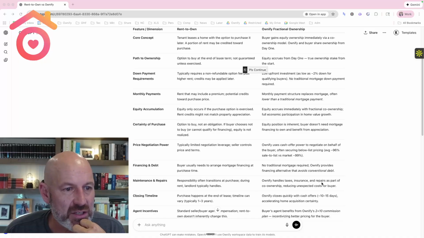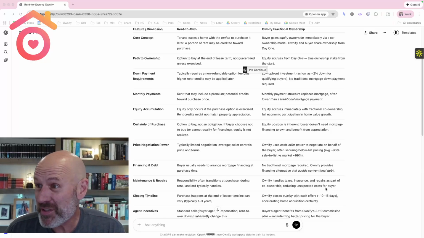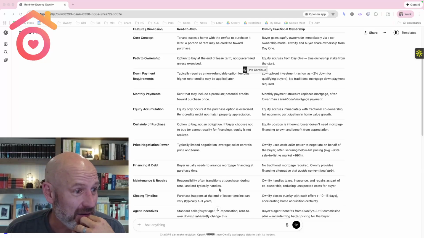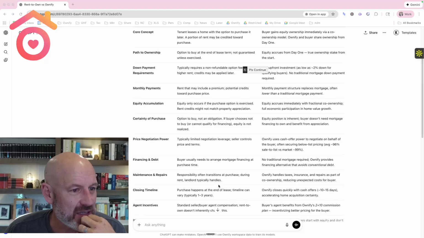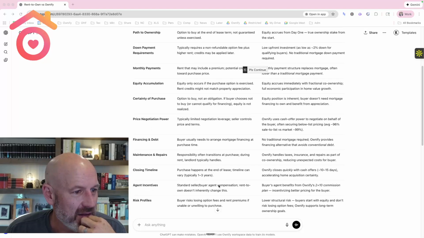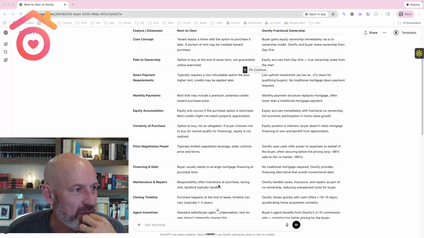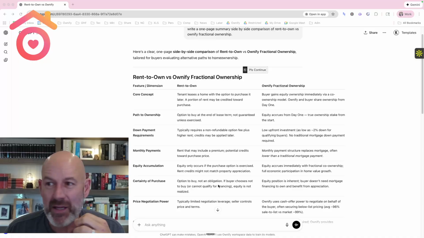Ownify handles taxes, insurance, and repairs as part of co-ownership, reducing unexpected costs for the buyer. You have to give it to ChatGPT. This is pretty good. I mean, it got it right. And on rent-to-own, responsibility often transitions at purchase. That's probably correct. Let me see. A bunch of this other stuff is probably less relevant. So I think for an experiment, ChatGPT got it basically right.